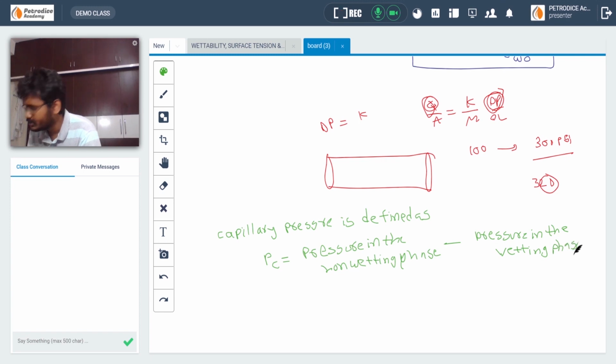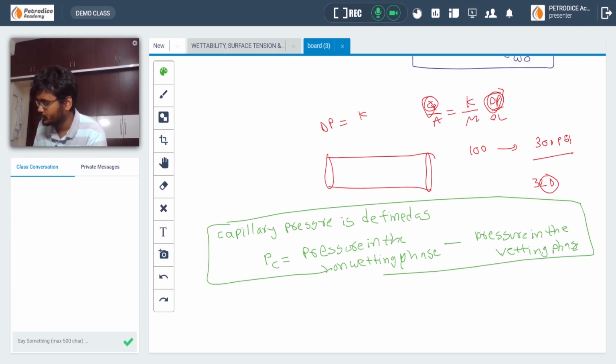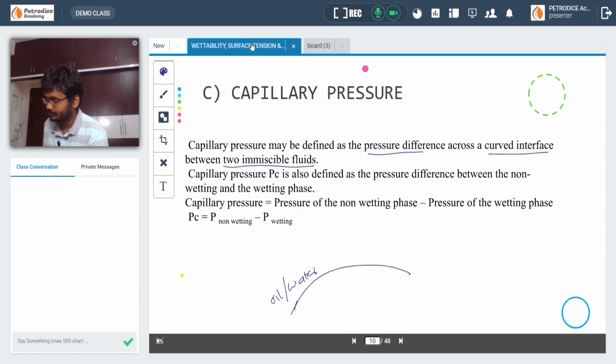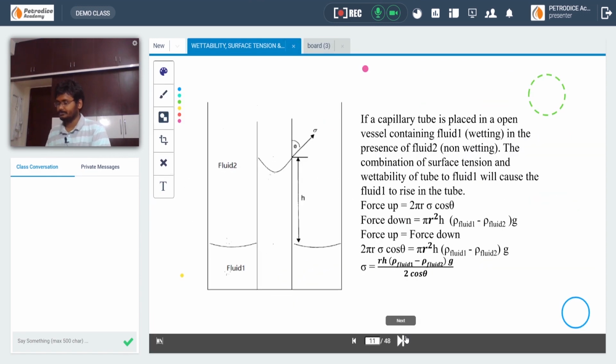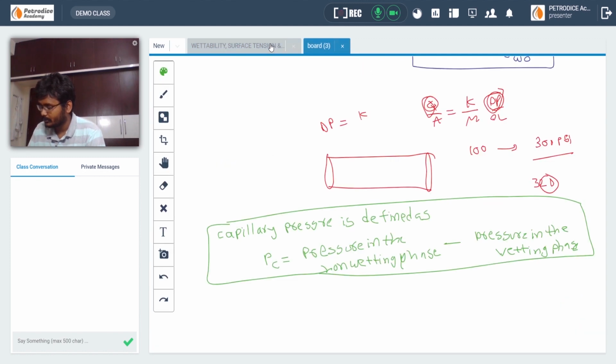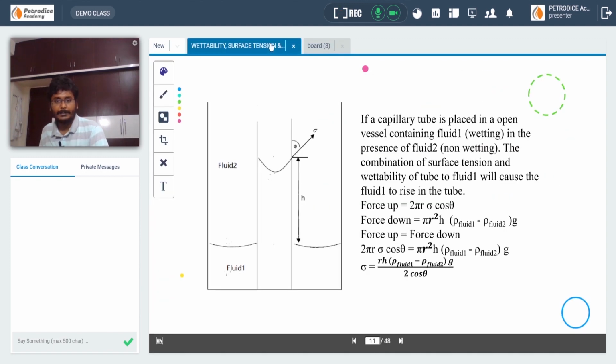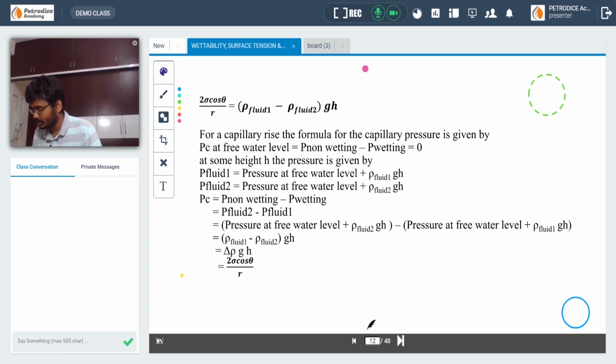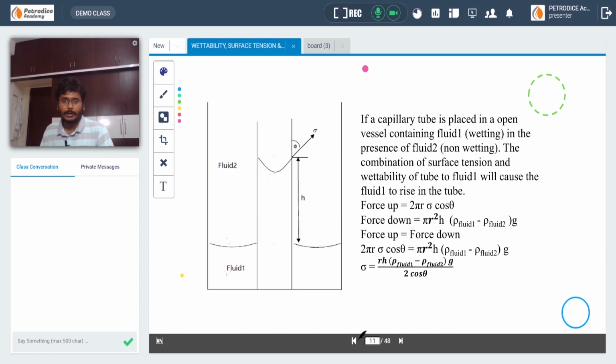This is the basic definition. Let's go step by step. You can see one thing, how capillary pressure is derived. Let us derive capillary pressure's formula.